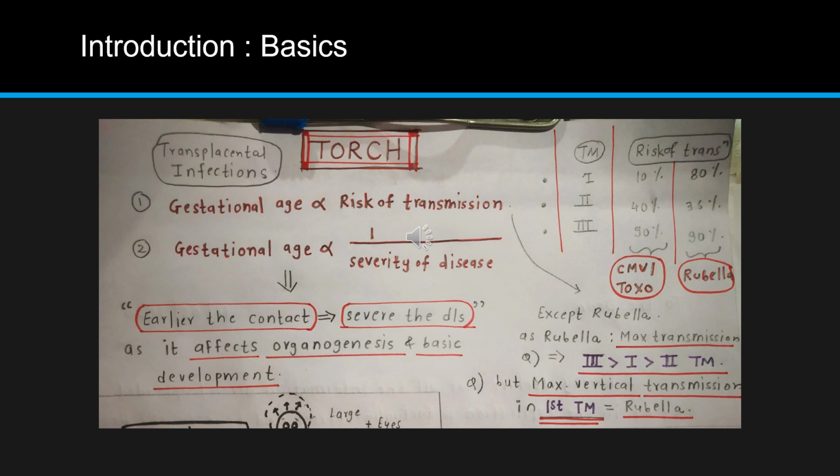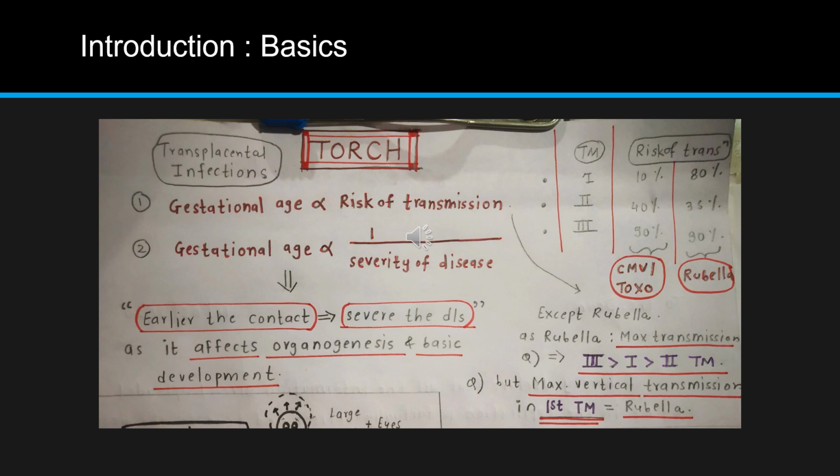age. And you can see in the table which is given on the right side, the trimesters are increasing, that is first, second, third. Risk of transmission of CMV or toxoplasma or any other infection is increasing in proportion. So you can see in first trimester it is 10%, second it is 40, third it is 90. So we can say it is a directly proportional relation.